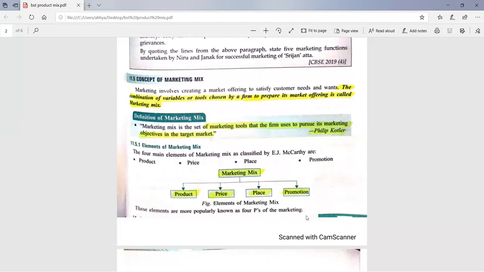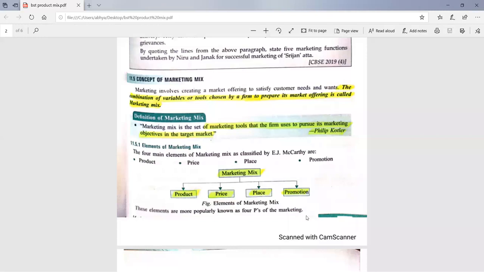So now you have to sell your product, and to sell it you have to convince and persuade the buyers. You have to make them feel that your product is better than the others' products. Only then will they buy your product. So in that case you have to take the decision about the promotion. Promotion means informing the consumers.